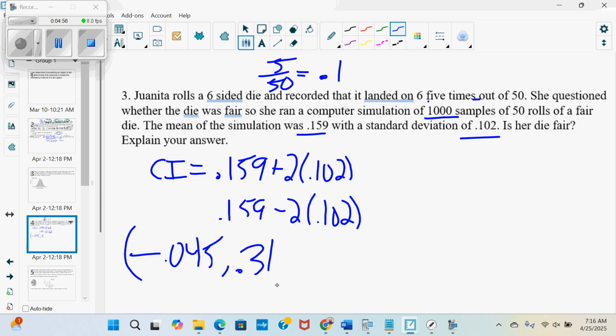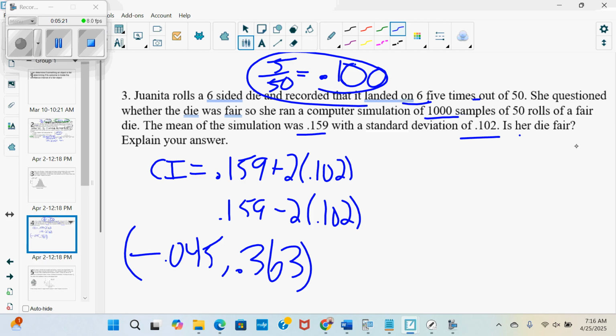So this is the range of expected values of landing on a 6 at 50 spins. So what did Juanita get? Well, Juanita got 0.10. Is 0.10 an expected value of a fair die? Yes. 0.1 or 0.100 is in between. So that is an expected value of a fair die. Therefore, is her die fair? Yes.